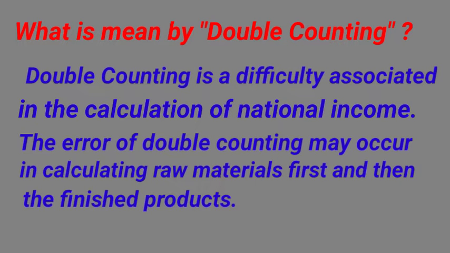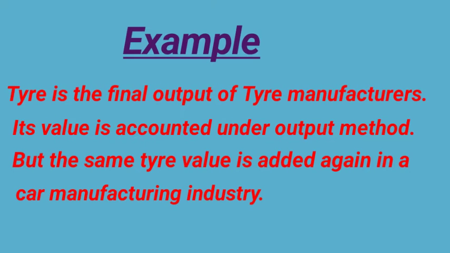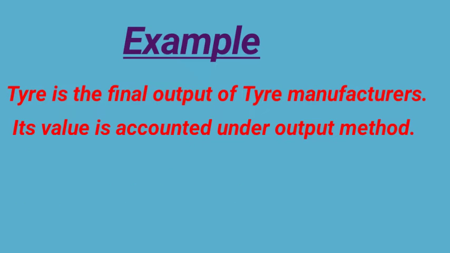Okay, what is meant by double counting? Double counting is a difficulty associated with the calculation of national income. The error of double counting may occur in calculating raw material first and then the finished product. Example: a tire is the final output of tire manufacturers. Its value is accounted under the output method, but the same tire value is added again in a car manufacturing industry.